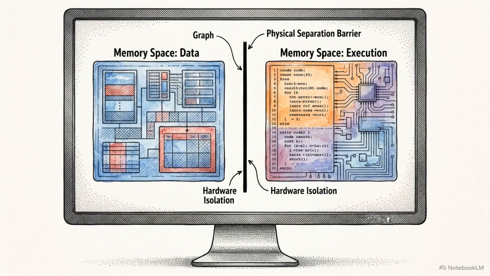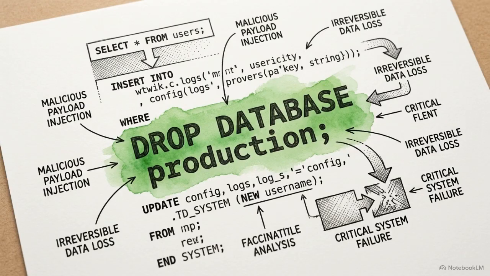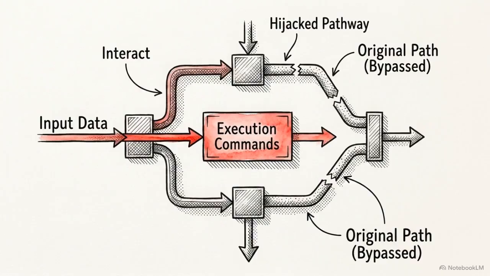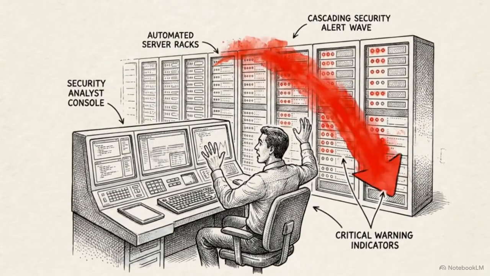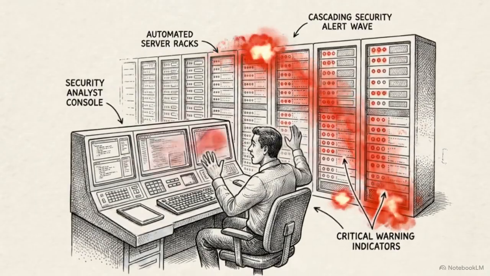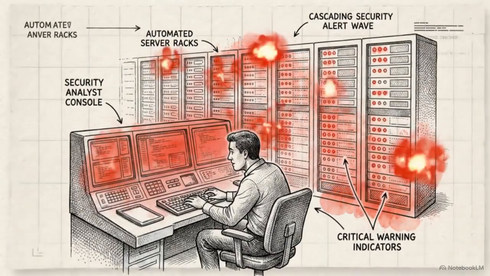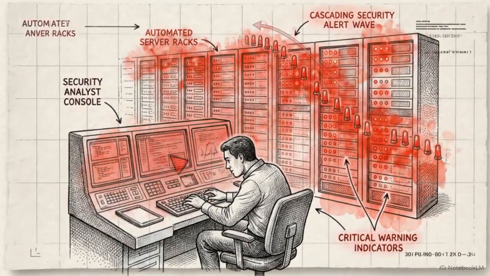In traditional computing, data and execution commands are isolated. The AI's flaw operates similarly to a SQL injection, allowing the data being analyzed to hijack the analysis itself. Because the model cannot differentiate between the malicious file it is inspecting and the system prompts guiding its behavior, unsupervised AI is vulnerable to manipulation.